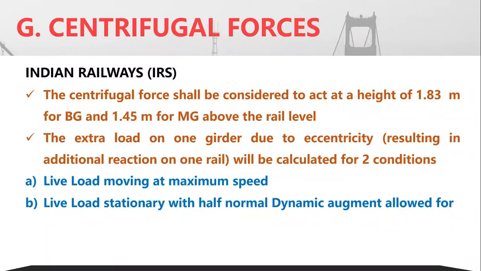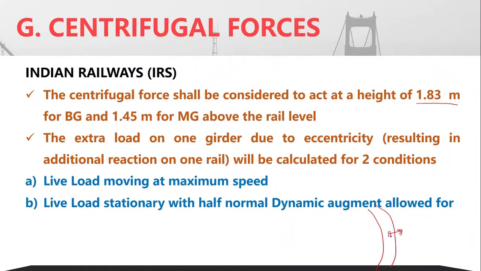Now, in case of Indian Railways, the centrifugal force shall be considered to be acting at a height of 1.83 meters for broad gauge, and 1.45 meters for meter gauge above the rail level. So if the bridge is curved like this, due to the vehicles passing, the vehicles will have a centrifugal force acting in this direction.